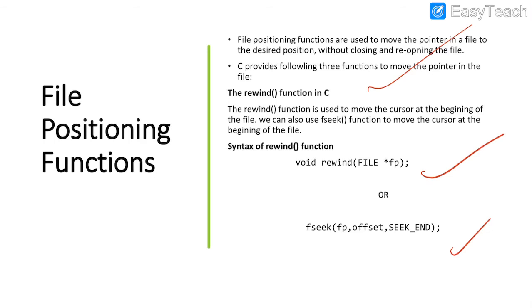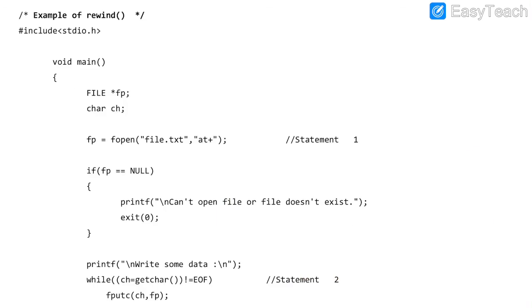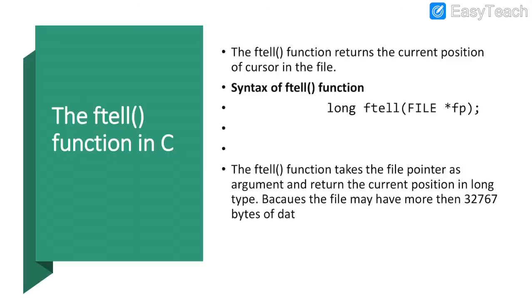What is fseek? Fseek is a function which can move the cursor within the file. How to move? It takes the file pointer, offset and origin. These are the three arguments. If the file doesn't exist, it is going to be created; if the file exists, the file is going to be opened. And while the file has not reached the end, we use fputc(ch, fp). Whatever values you are reading through the file pointer are going to be stored in ch with the help of the function.